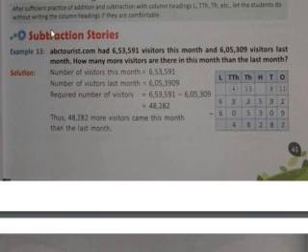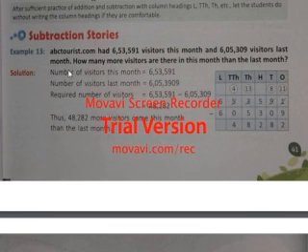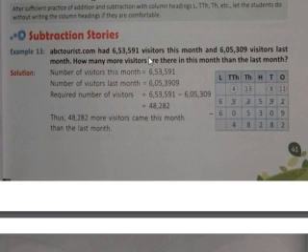Now just see, this month it is 6,53,591, and in the earlier month it is 6,05,309. So when it is said how many more or how many less, in that case you have to subtract. So how many more visitors are there this month than last month, it has been asked.